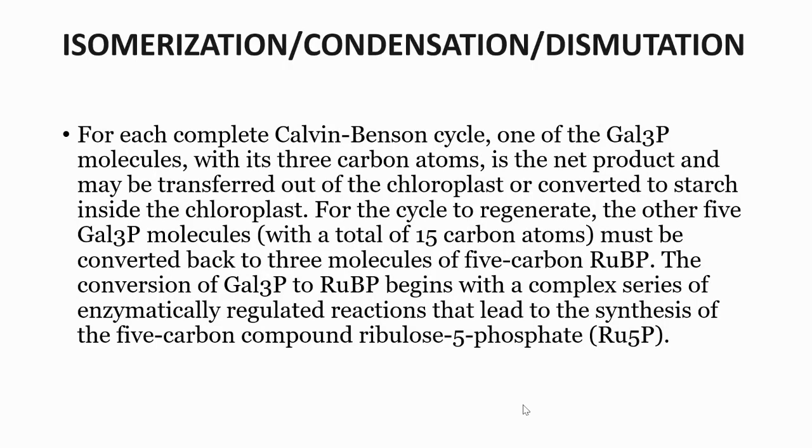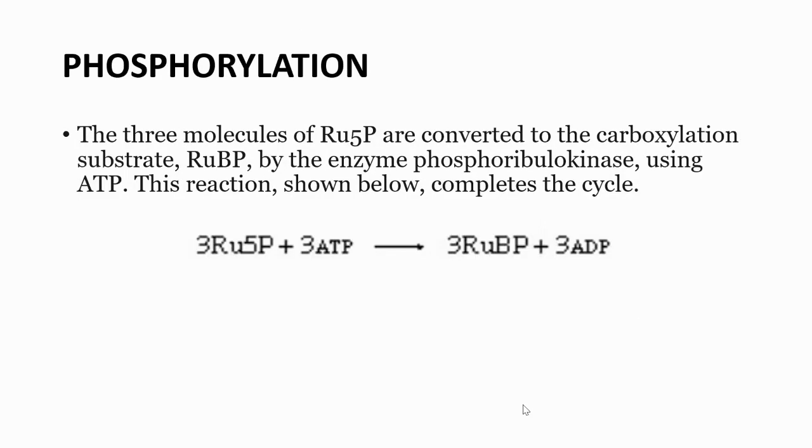The conversion of Gal3P to RuBP begins with a complex series of enzymatically regulated reactions that lead to the synthesis of the 5 carbon compound ribulose 5-phosphate, Ru5P. Phosphorylation. The three molecules of Ru5P are converted to the carboxylation substrate RuBP by the enzyme phosphoribulokinase using ATP. This reaction, shown below, completes the cycle. 3 Ru5P plus 3 ATP gives rise to 3 RuBP plus 3 ADP.